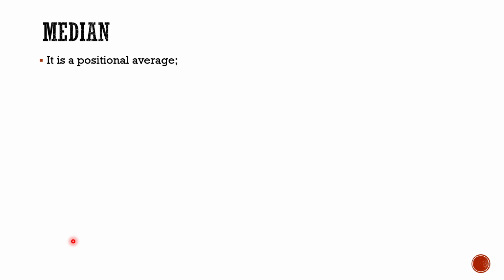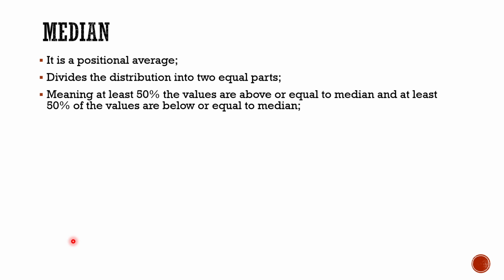Now, what is median? Median is a positional average. It means it lies somewhere in the data if we arrange the data in a systematic manner. Secondly, it divides the distribution into two equal parts. It means 50% of the data would be below the median and 50% above the median. So at least 50% of the values are above or equal to the median, and at least 50% are below or equal to the median. This is how the median makes quantiles of the frequency distribution.